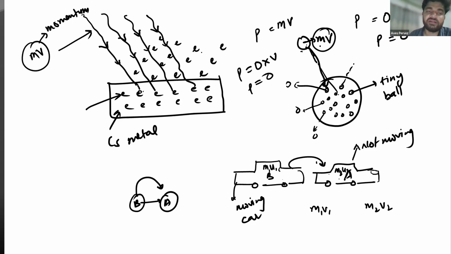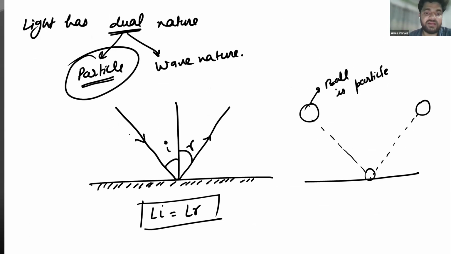Similarly, in another experiment, when light falls on a shiny surface, it strikes and rebounds back at the same angle, like a ball, like a particle behaves. So this shows that light has particle nature. The wave nature we will explain some other day. Okay, got it?